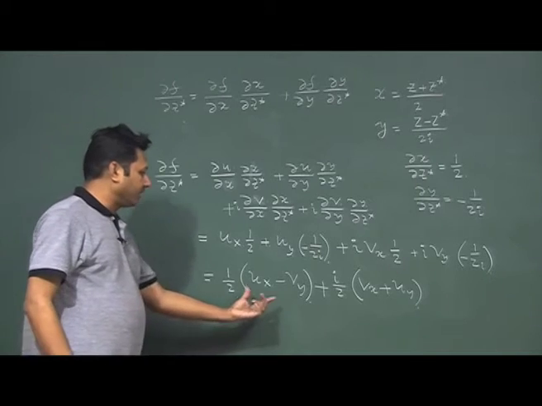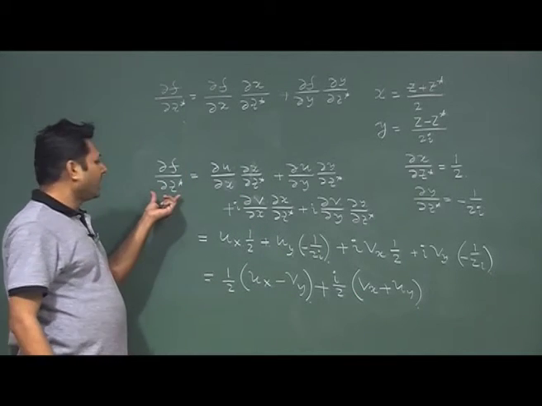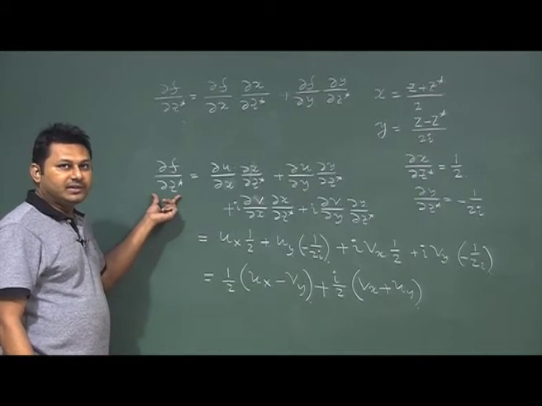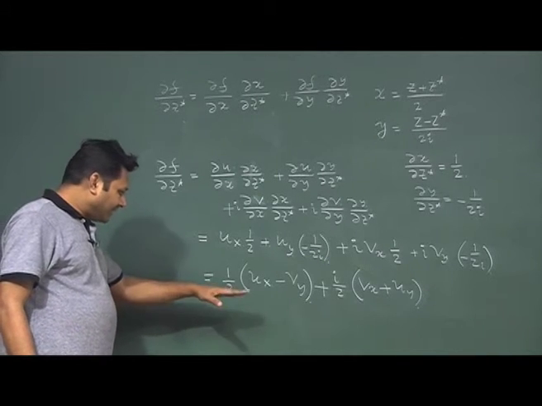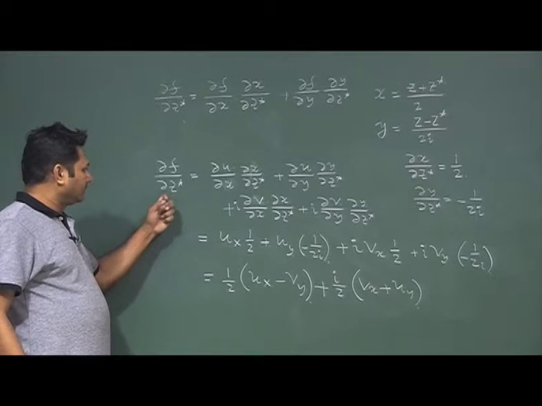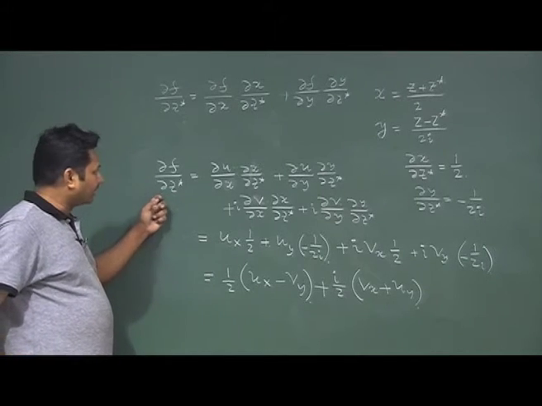These two equations I will have when I am making del f del z star. Now, you can readily understand that if this quantity is 0,